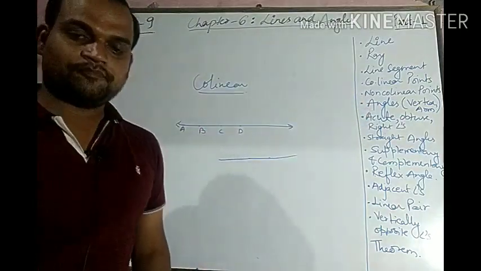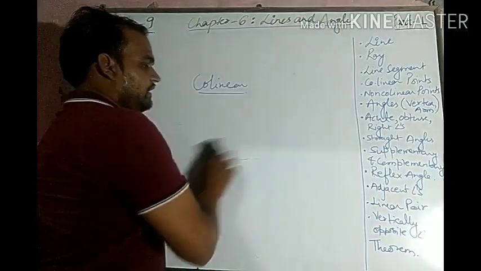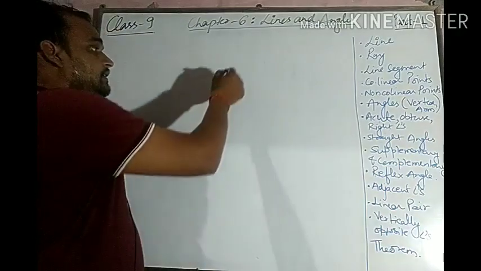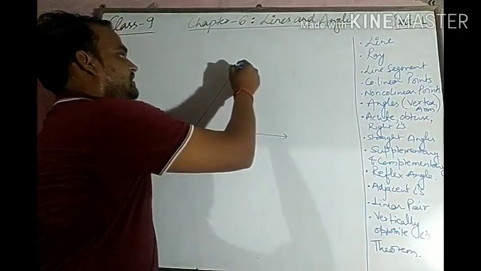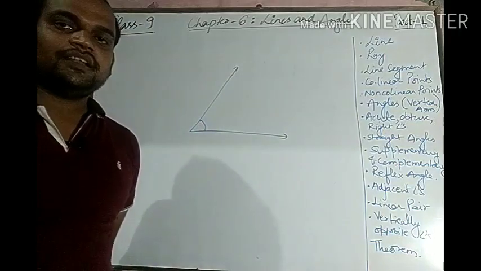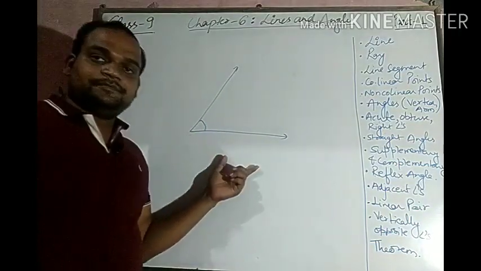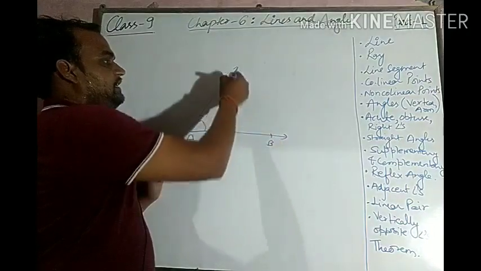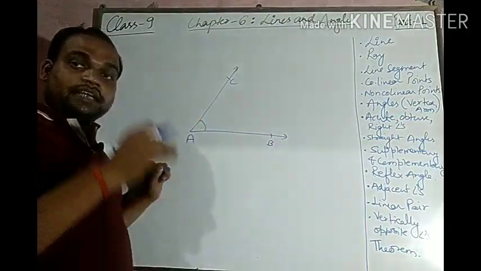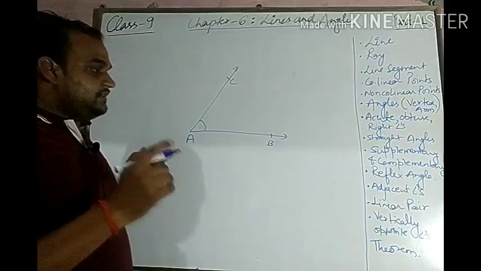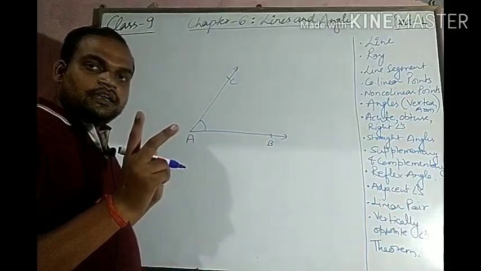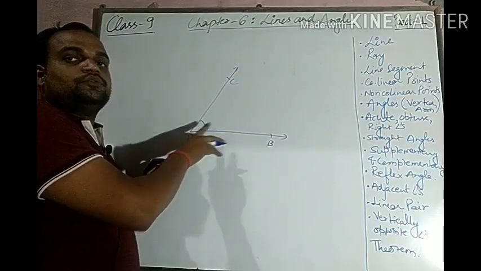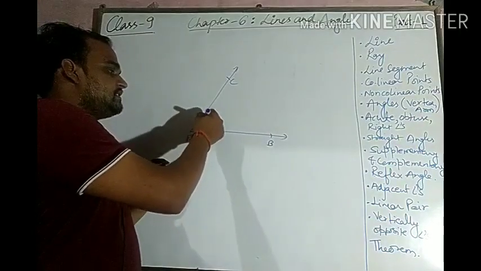Next, angles. Now, how can we define angles? To make an angle, we simply draw it. Let this point be A, this point be B, and this point be C. We can define an angle like this: if 2 rays initiate from the same point and go in 2 different directions, then it makes an angle.